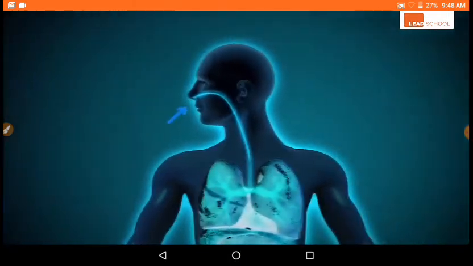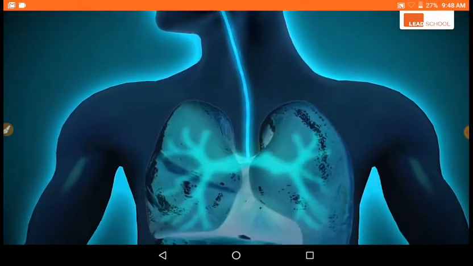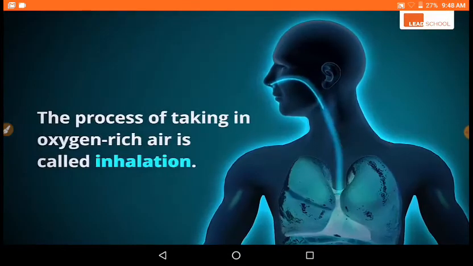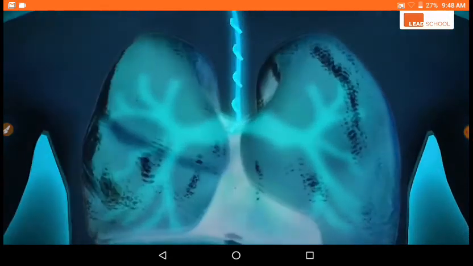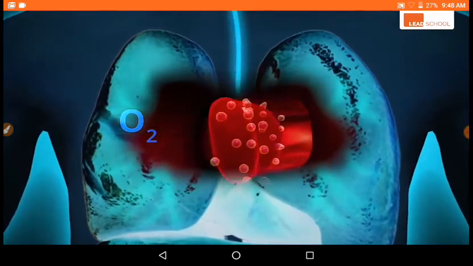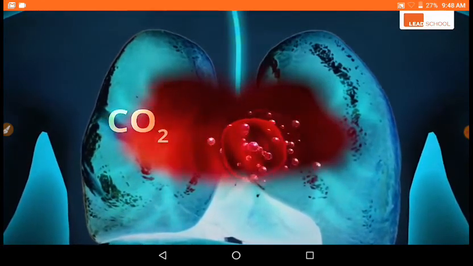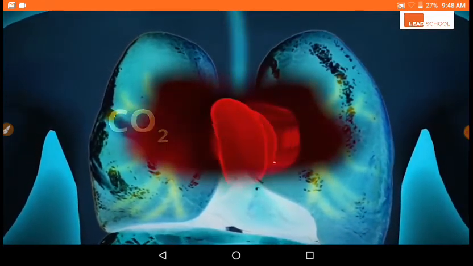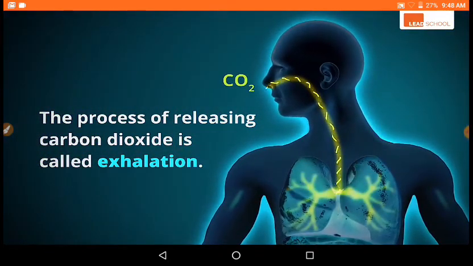So, how do we breathe? We take in air through our nostrils for our body's oxygen requirements. The process of taking in oxygen rich air through our nostrils is called inhalation. After the cells in our body have used up the oxygen, the carbon dioxide produced by the cells has to be released from the body. This is done through the process of exhalation, in which we breathe out carbon dioxide.